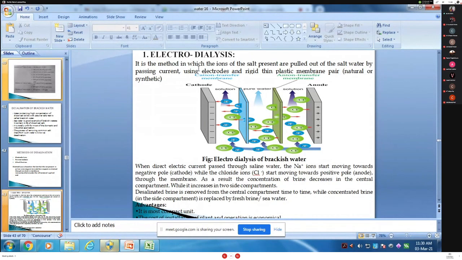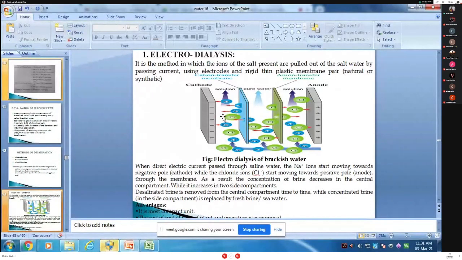Is it clear what is meant by electrolysis? Suppose you take a cathode and an anode. The anode has a positive charge, the cathode has a negative charge, and two types of membrane are placed between them. What is the speciality of this membrane?